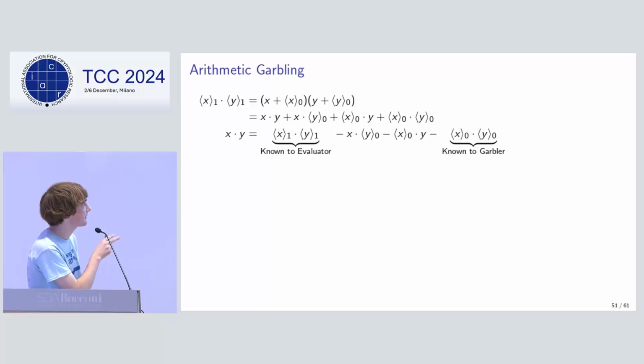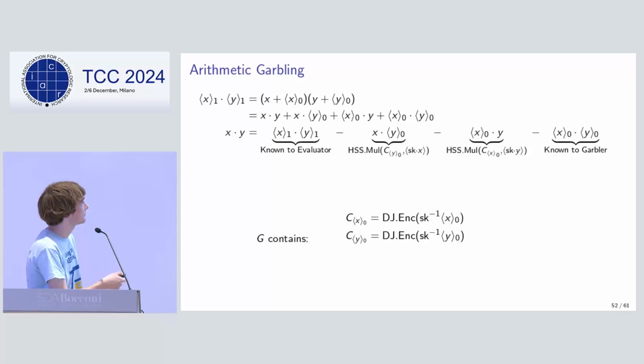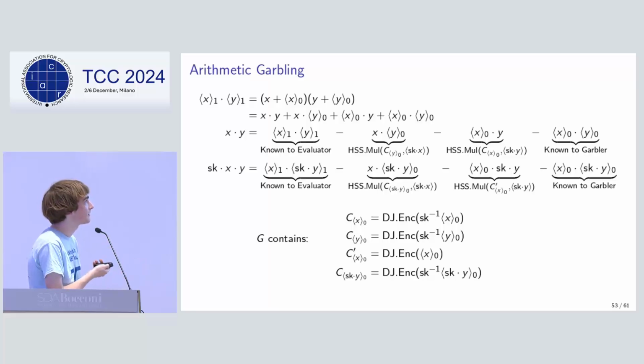If we want to compute shares of x times y, we can break that down term by term again, and the two cross terms will be multiplications of encryption of a garbler wire label and a share times a secret key, again, a share of one of the inputs. But the thing is, it's an authenticated share. It's a share times the secret key. So if we need that of the inputs, we also need to generate that for the outputs. So doing a similar equation here, associating the secret key with the y variable in the formula.